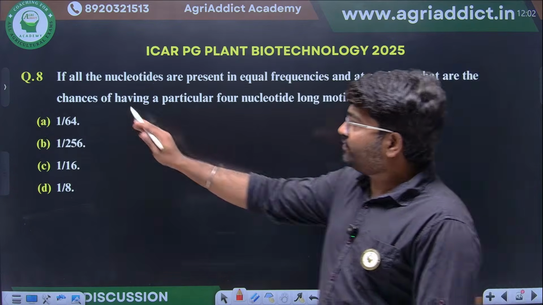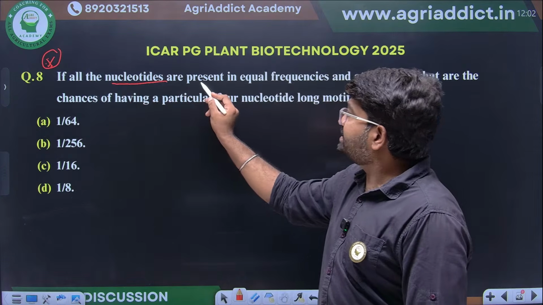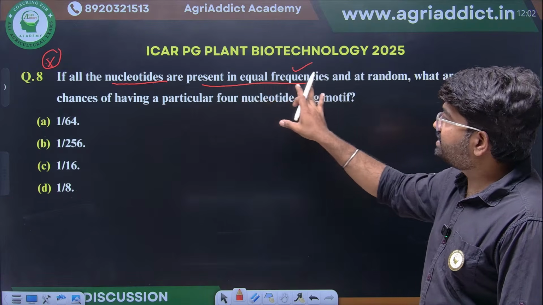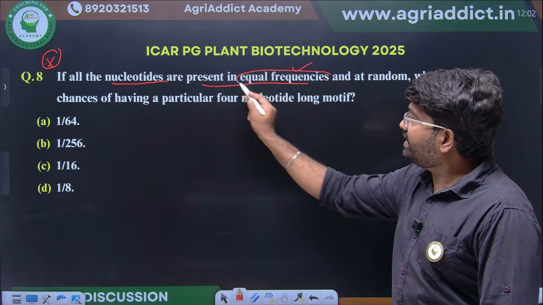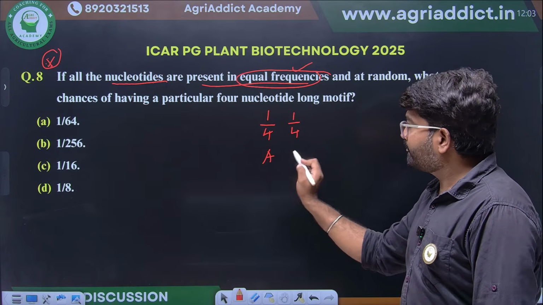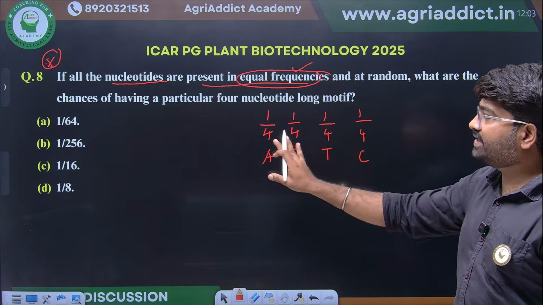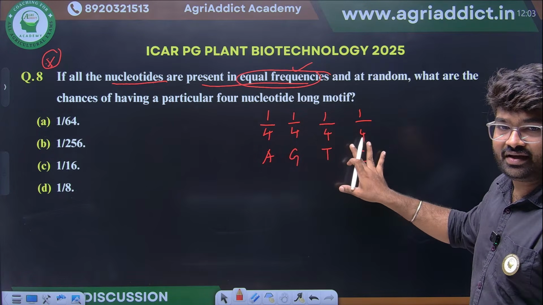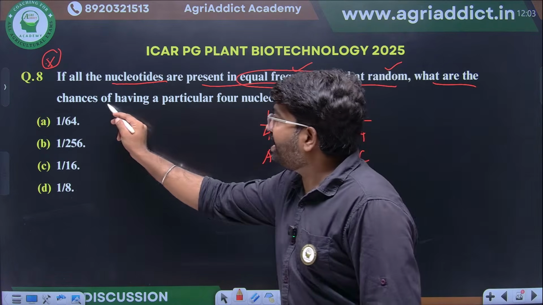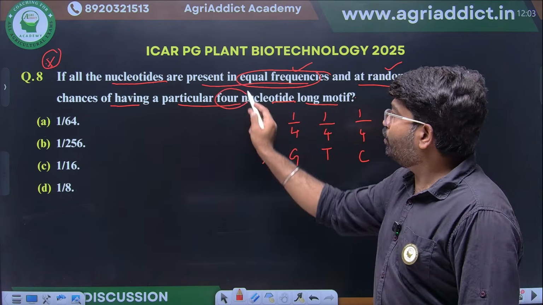Okay, this is another important question. Just read the question. If all the nucleotides are present in equal frequencies, that means 1 out of 4, adenine, guanine, thymine and cytosine, present in equal frequencies at random, what are the chances of having a particular 4 nucleotide long motif?